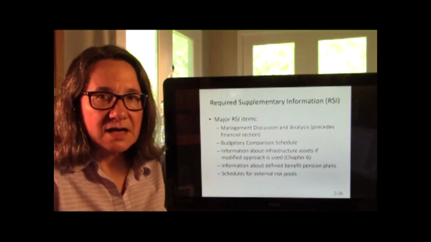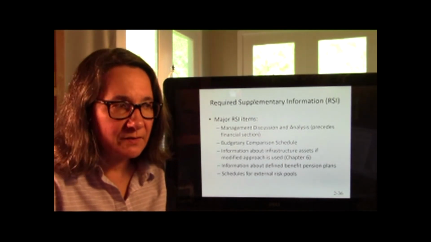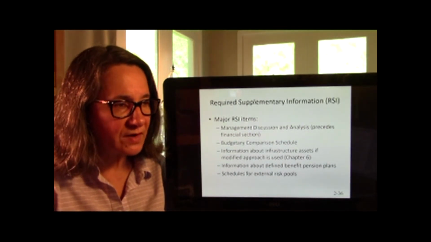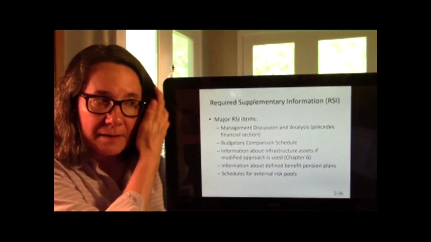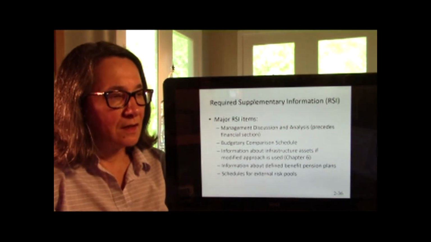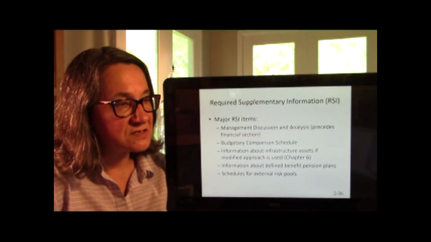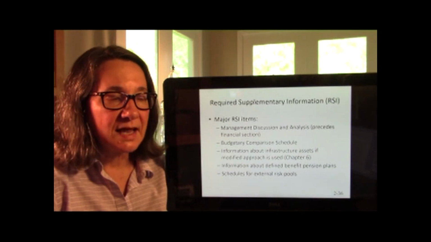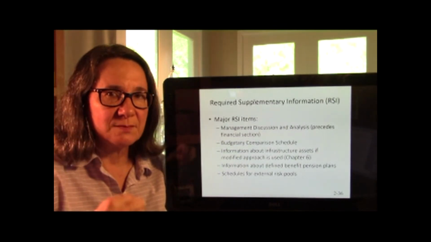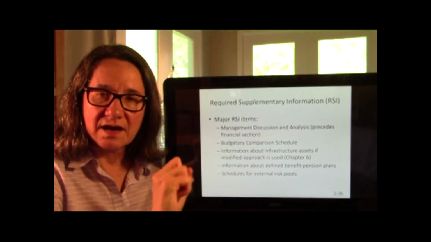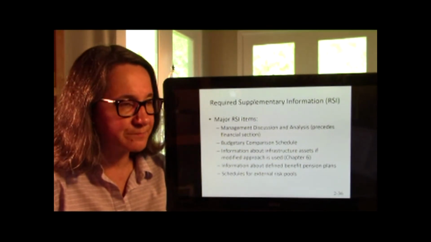There is some RSI, required supplementary information. So that comes at the very end. This is different from the MD&A, the Management Discussion and Analysis. The MD&A comes at the front, kind of tells you what to expect from the statements.